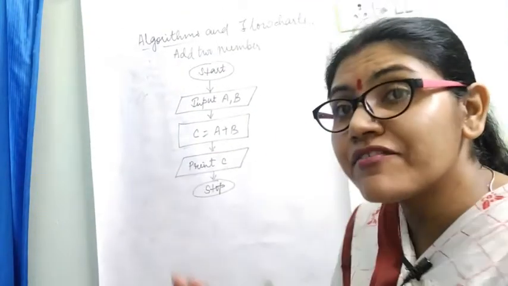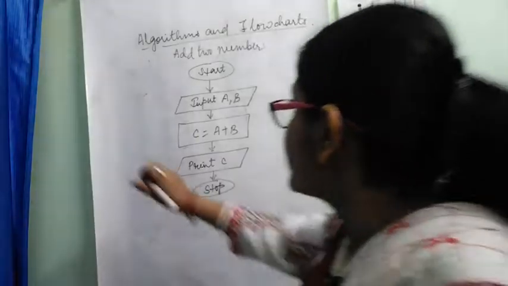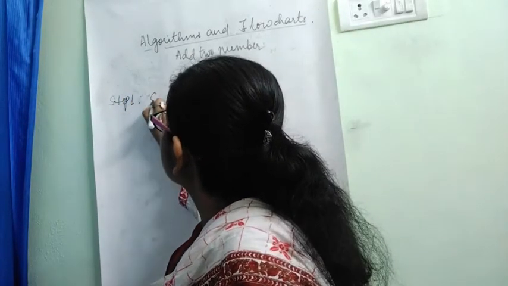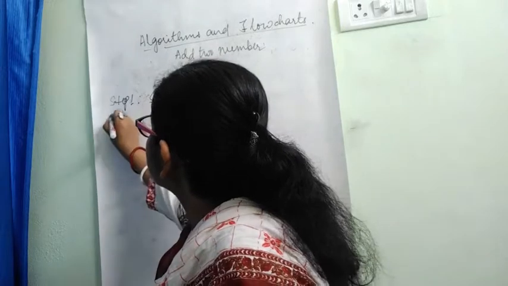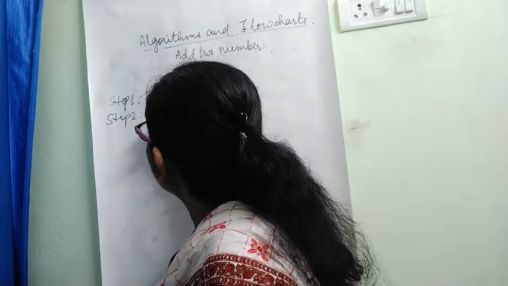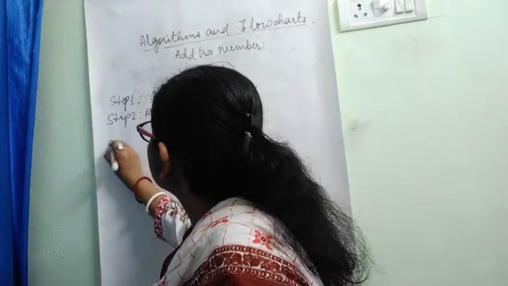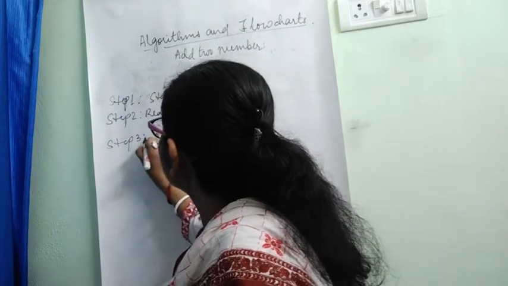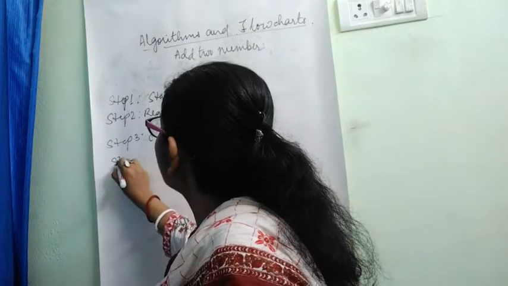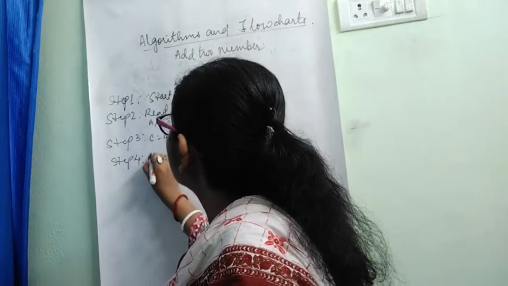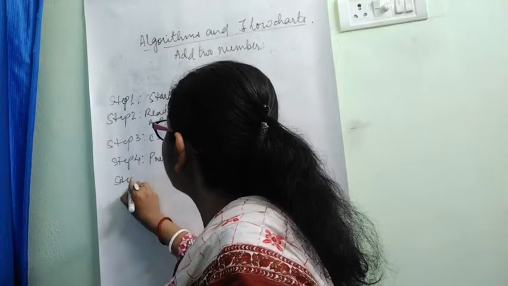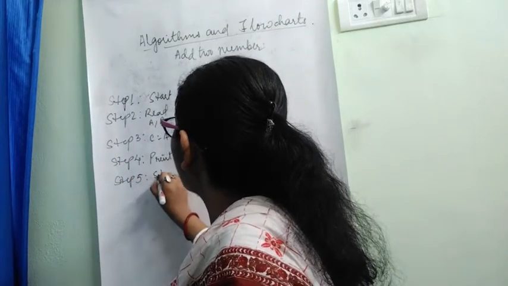In the same way, we have written the algorithm, where we have written step 1, start; step 2, read A comma B; step 3, C is equal to A plus B; step 4, print C; and step 5, stop.